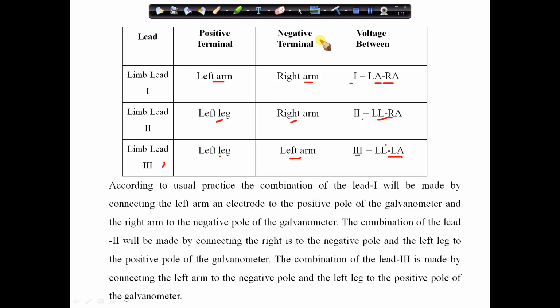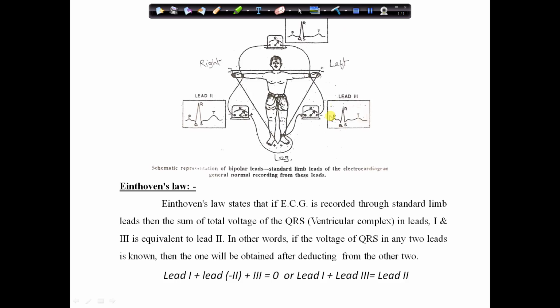So these are the different positions. I have given a diagrammatic representation also to show how these leads are connected. Now here you see, this is limb lead 1, this one is limb lead 2, and this one is limb lead 3. In limb lead 1, the positive terminal is connected to the left arm, while the negative terminal is connected to the right arm.